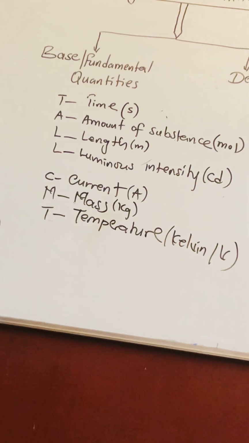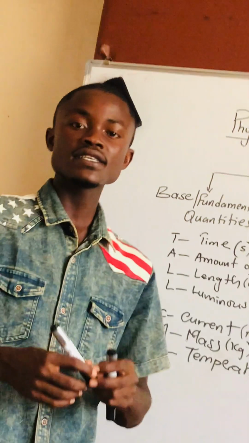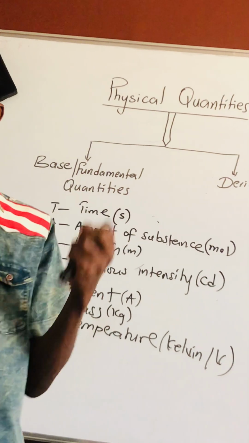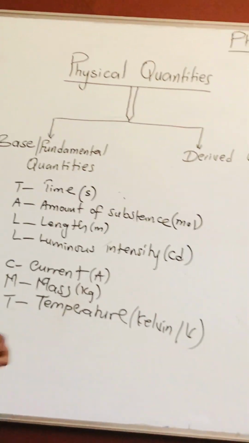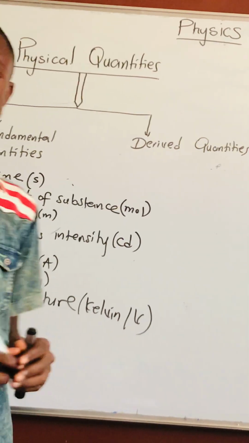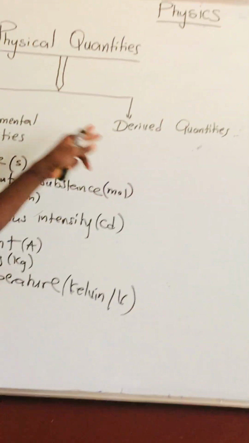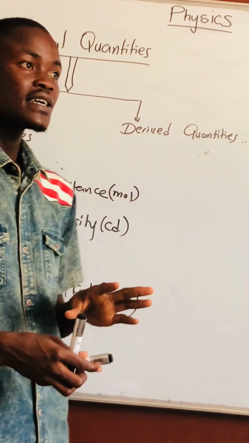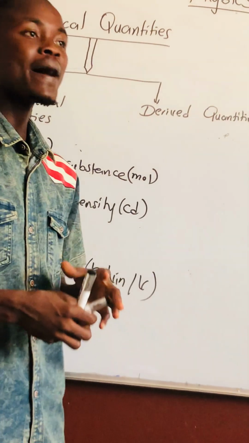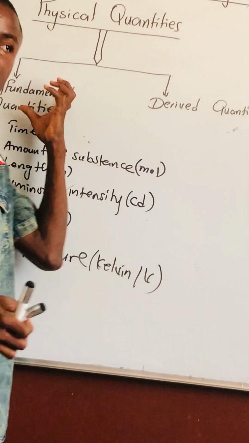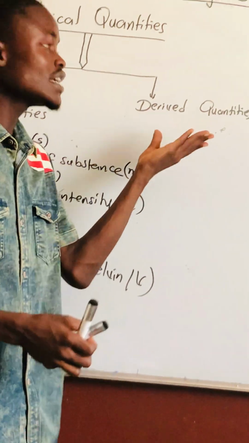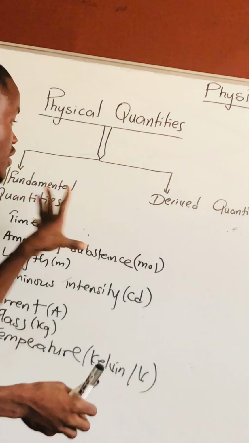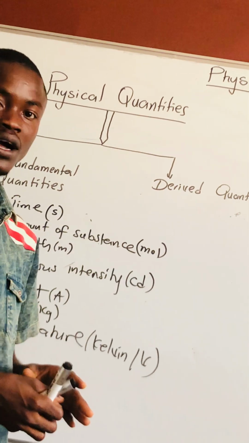So fundamental or base quantities, these are quantities that are independent of other quantities. That is to say, they provide a unit of measurement. Are we getting it? So when you say derived quantity, from the word derived, if you understand the meaning of derived, it means what? When you say derived quantities, these are quantities that are obtained by combining 2 or more base or fundamental quantities. Are we getting it?